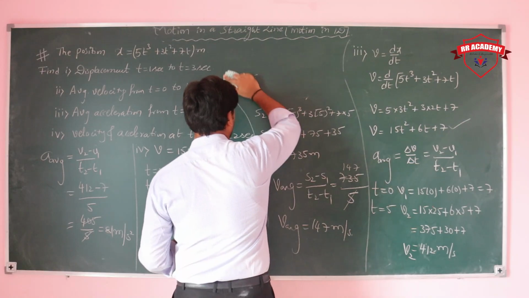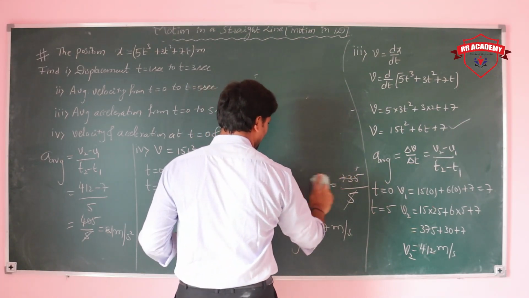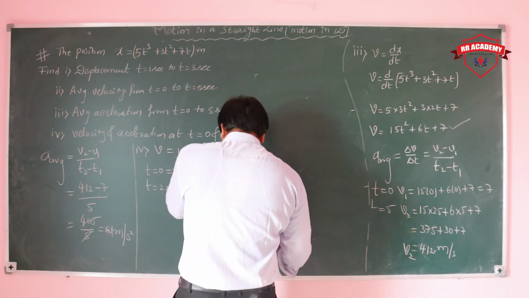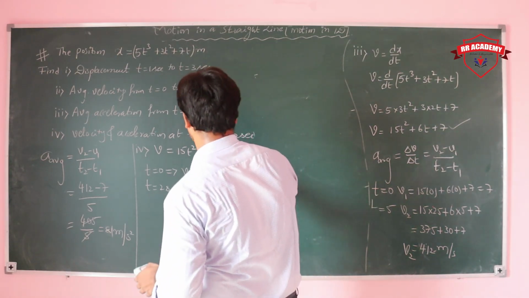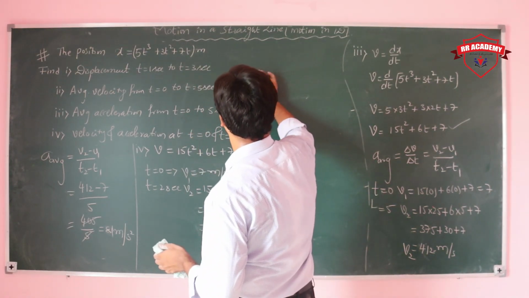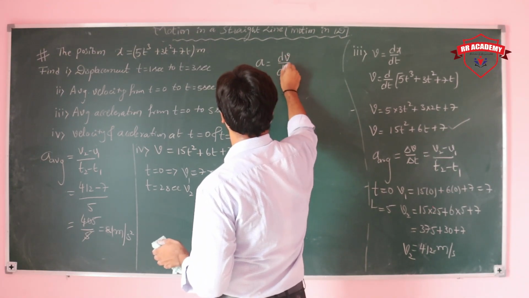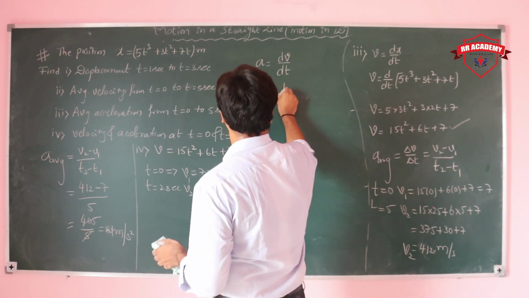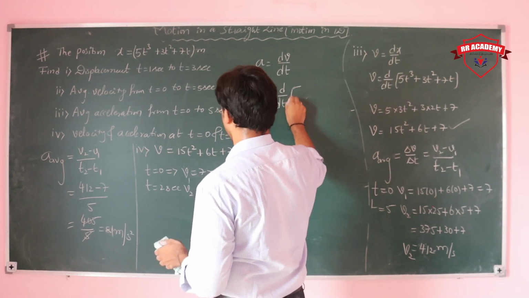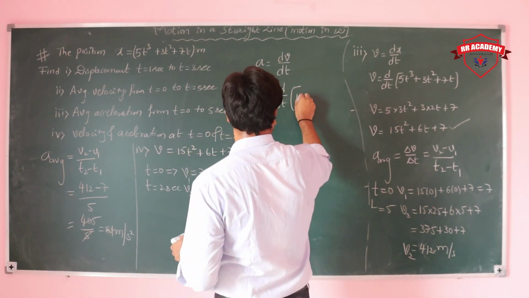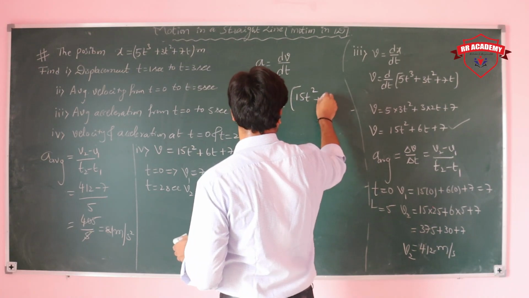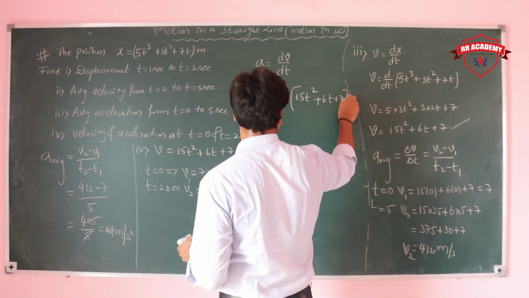Next, acceleration is remaining: acceleration at t is equal to 0 and at t is equal to 2 seconds. For that, generally acceleration a is equal to dv by dt. Then d by dt of the v value, 15t square plus 6t plus 7.